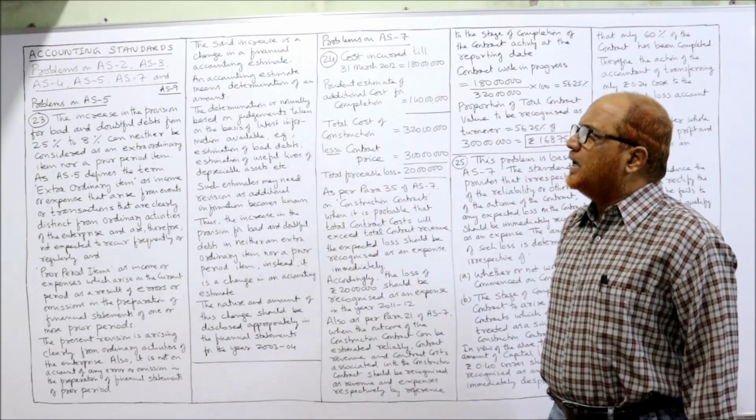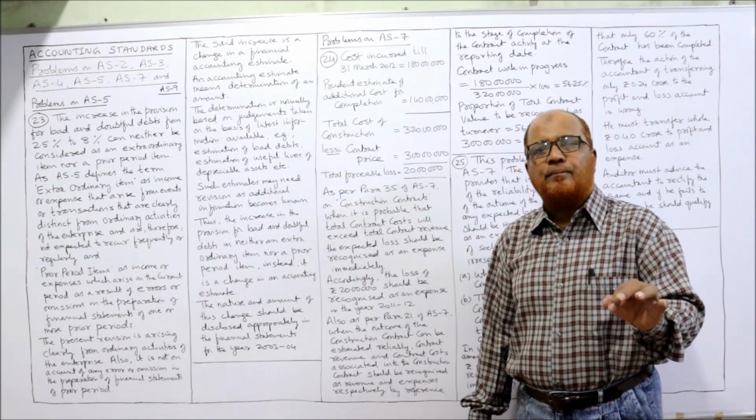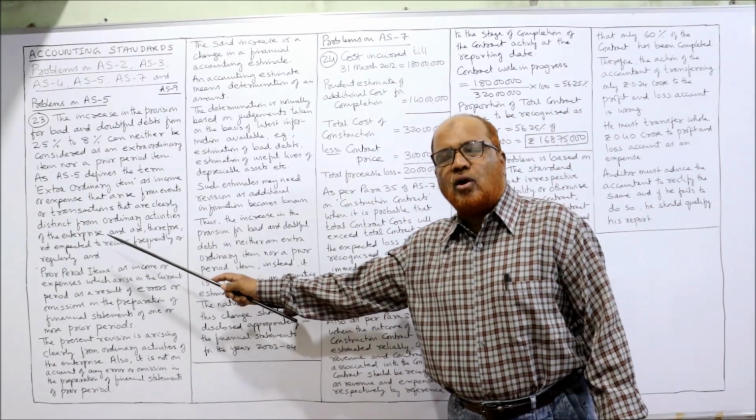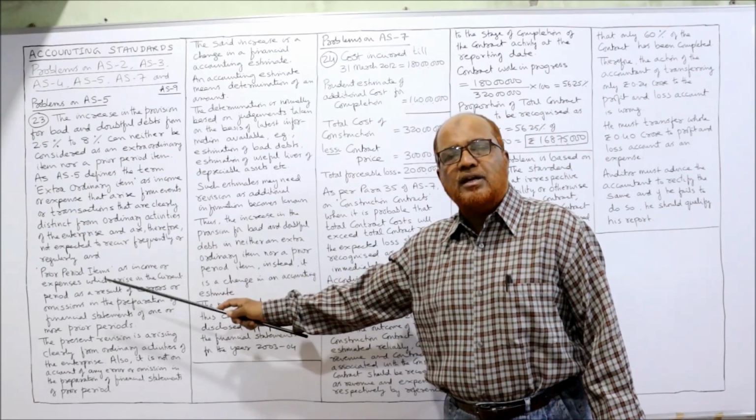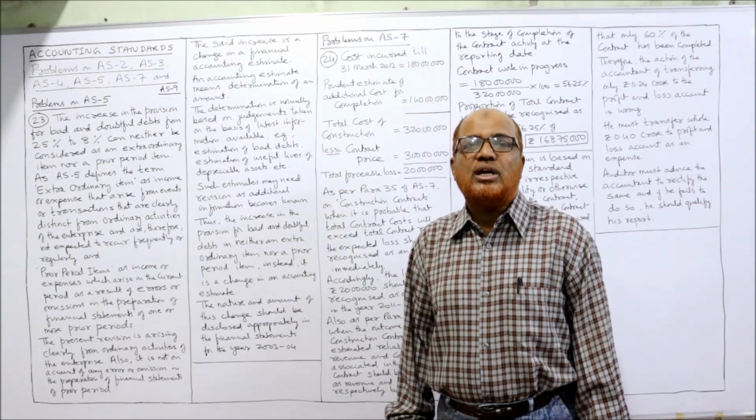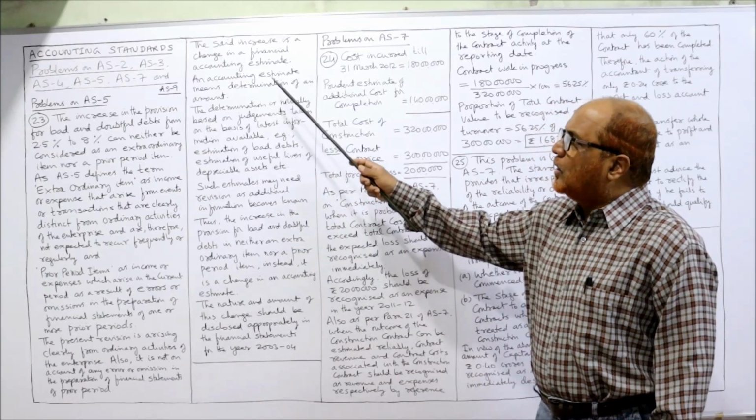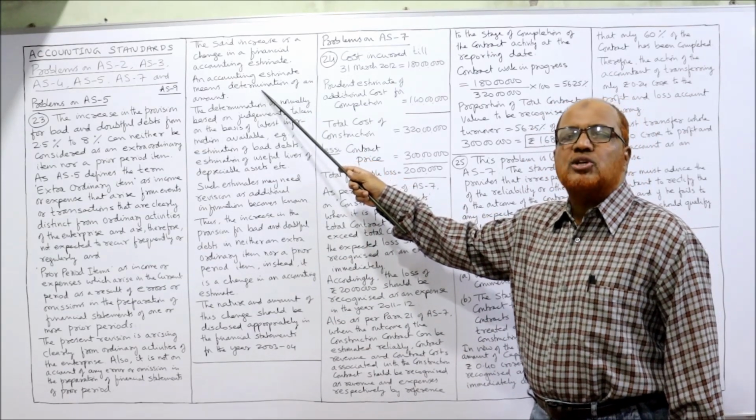Now, the said increase is a change in financial accounting estimate. Finally, when it is not an extraordinary item and not a prior period item, then what is it? It is only a change in the financial accounting estimate. Now, an accounting estimate means determination of an amount.